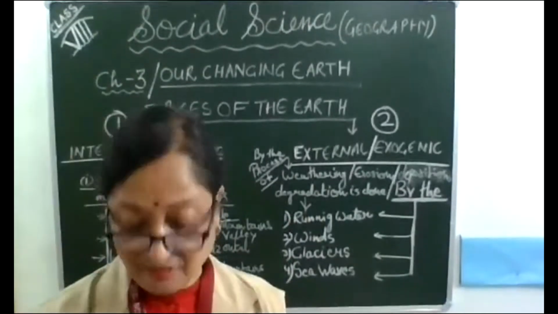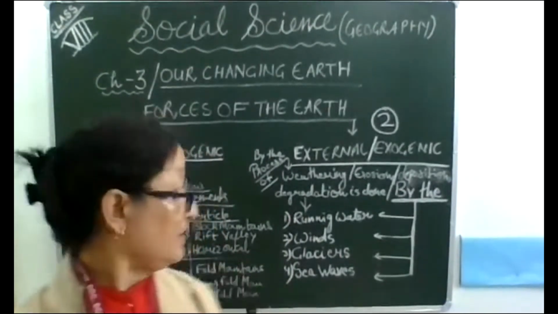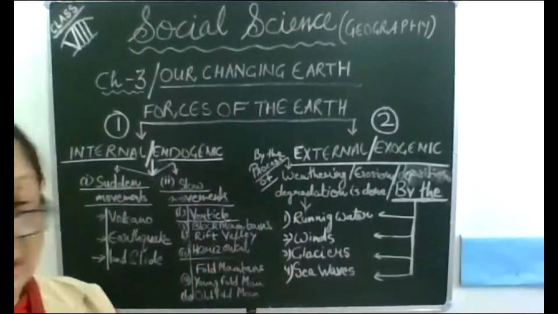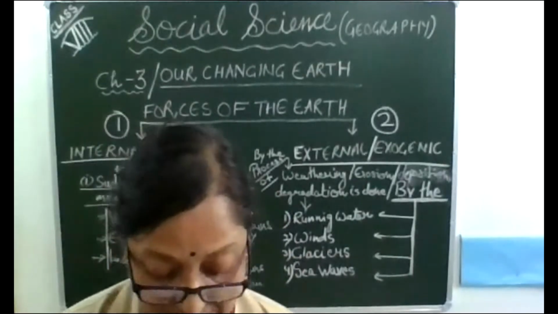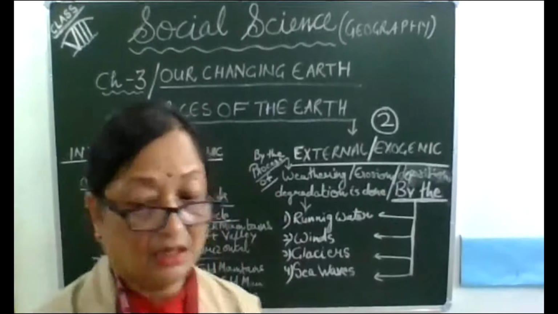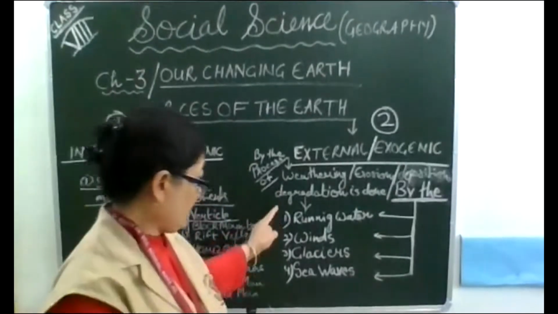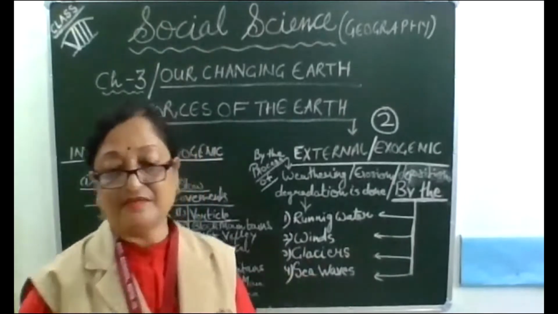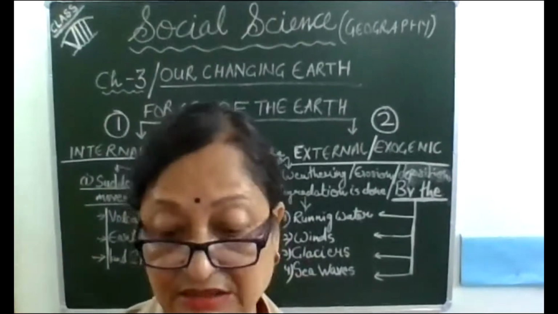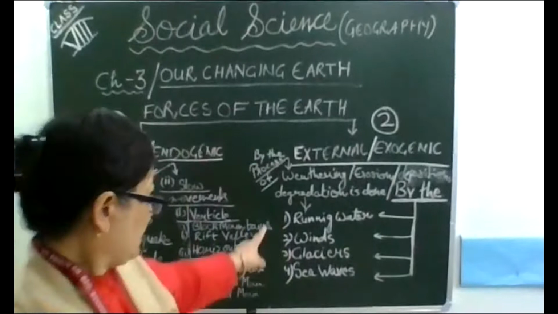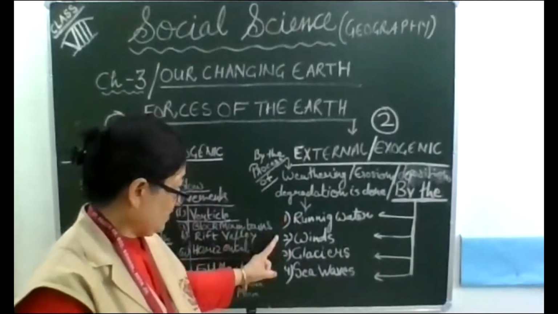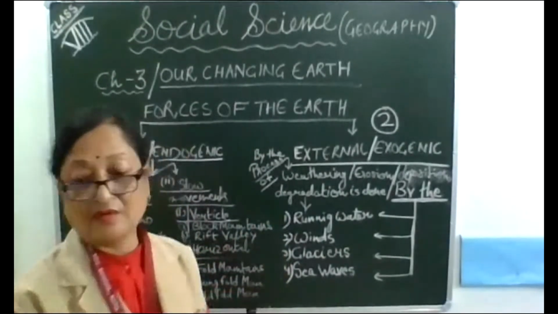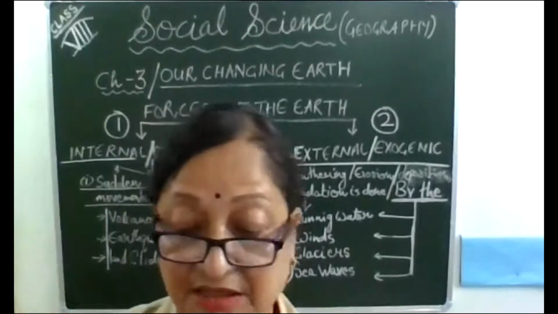So now you have understood what external or exogenic forces are and how they work, and that degradation is done by these agents: running water, winds, glaciers, and sea waves. Now, due to these natural agents, what formation takes place?